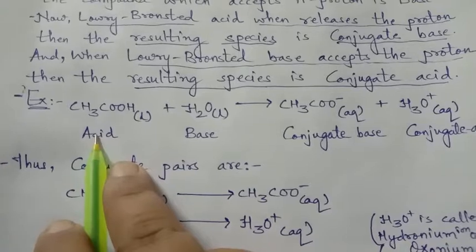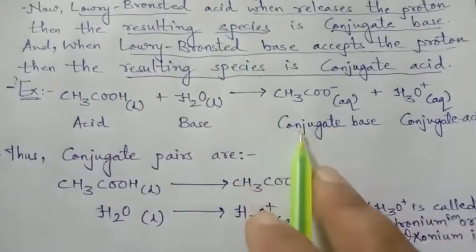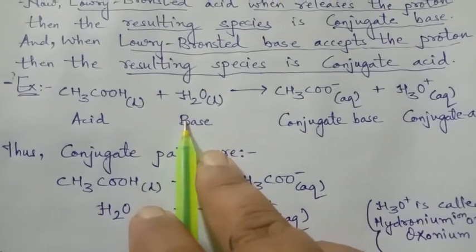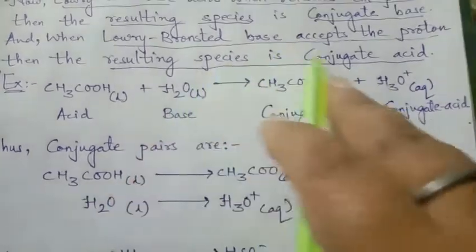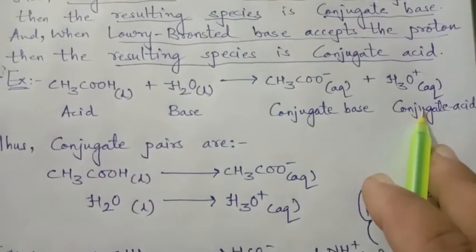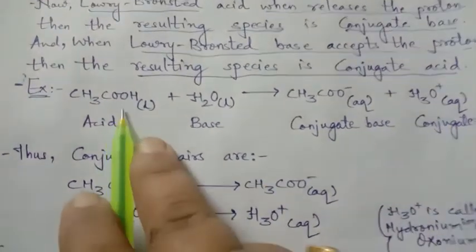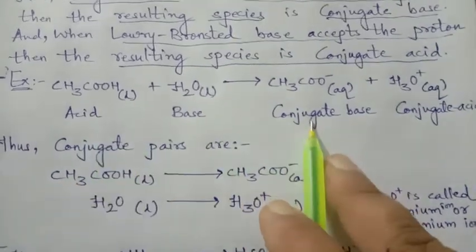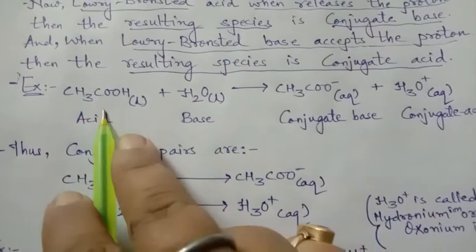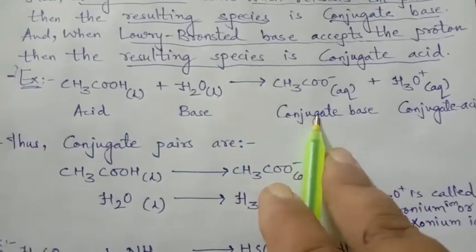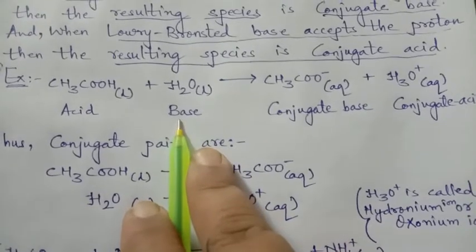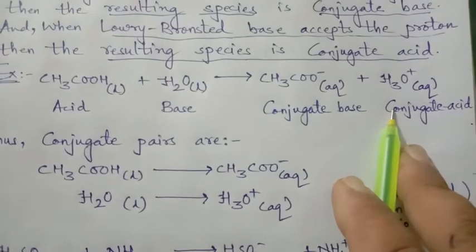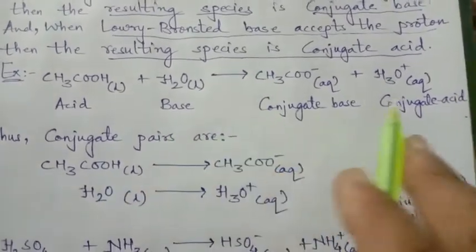Acid on losing an H+ proton will give a conjugate base. Base on accepting an H+ proton will give a conjugate acid. So we can say that acetic acid on donation of an H+ proton gives the acetate ion, which is one conjugate pair, and the water molecule on accepting one proton gives the H3O+ ion, which is another conjugate pair.